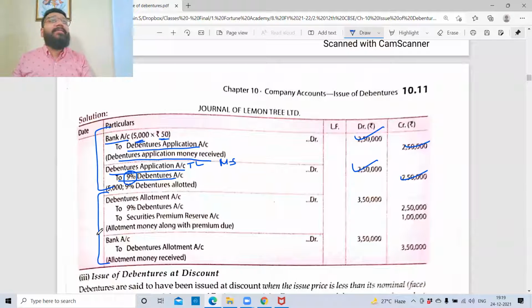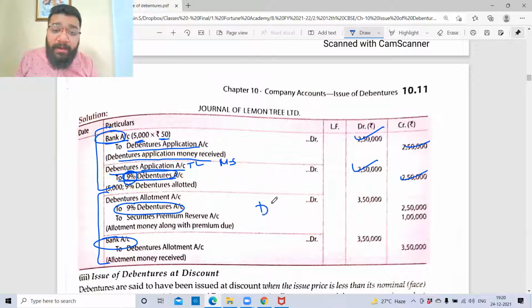Second installment. Yeah, that's what I forgot. See, second installment, allotment. So here now one thing is created, guys. What is that created? Trust is created. See, in the first case, what happens? You take the money, and then you give him debenture, because first time the trust is not there. Now second stage trust is created. Now first you give him debenture, and you collect the money later, because trust is created.